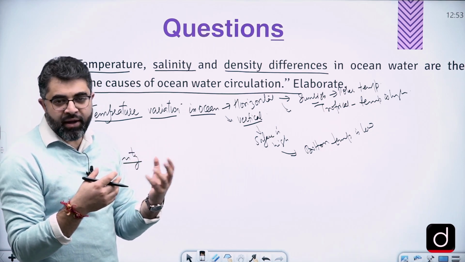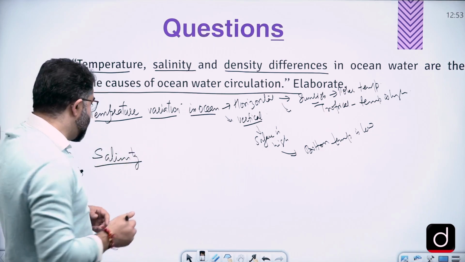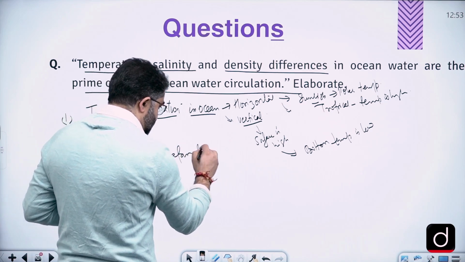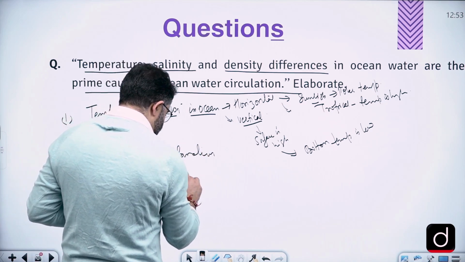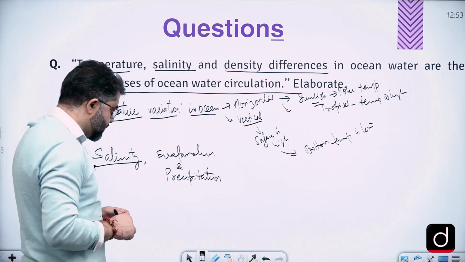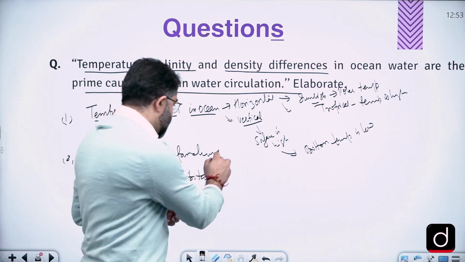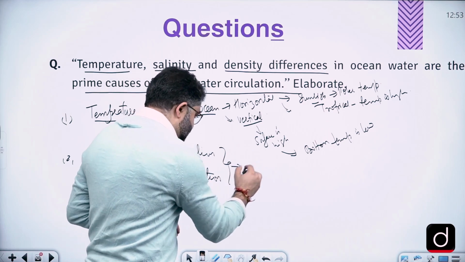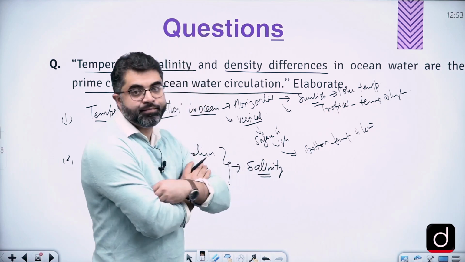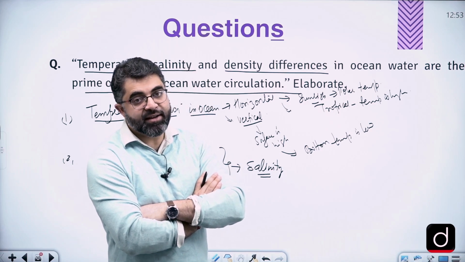There are phenomena like the distribution of land mass, influx, etc. But more importantly, it is evaporation and precipitation which describes salinity, that plays an important role or determines salinity.